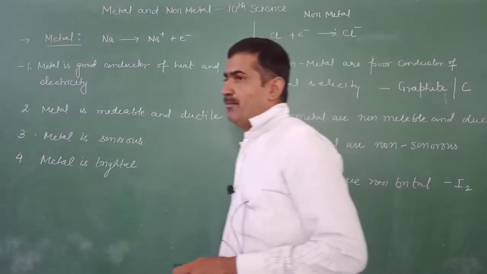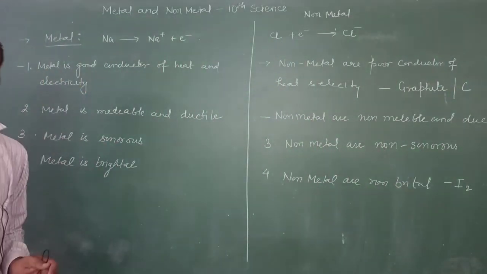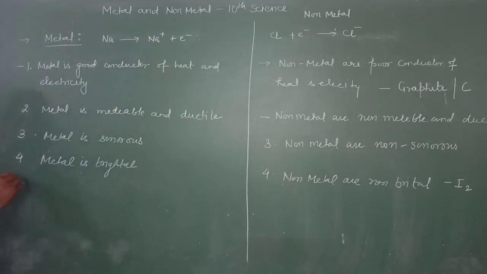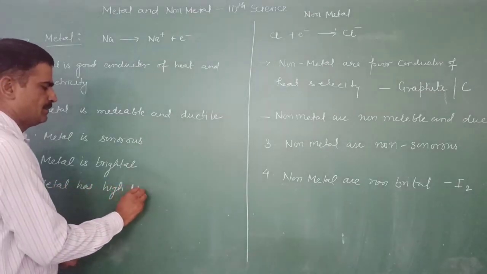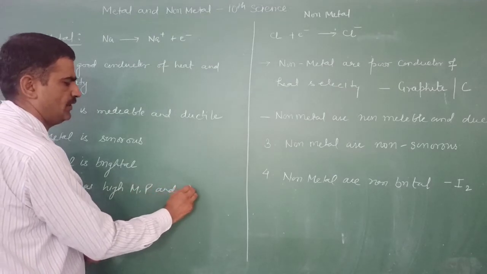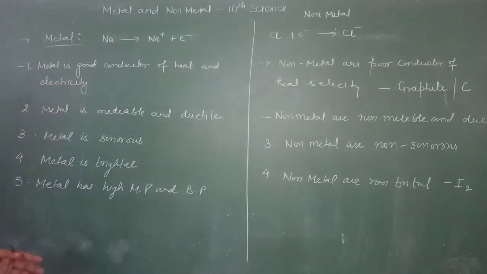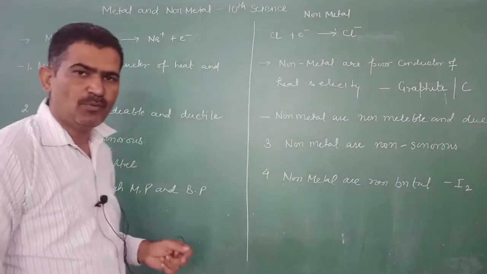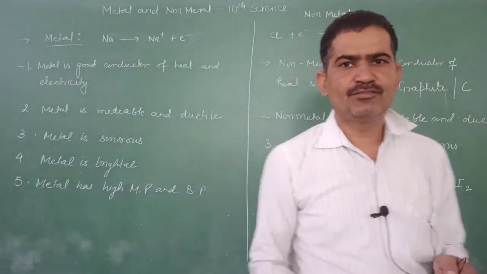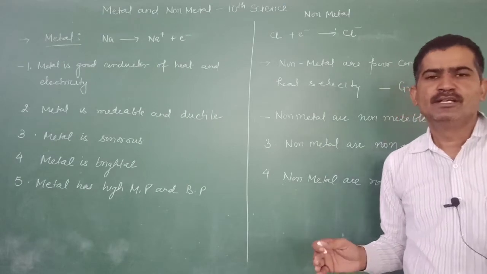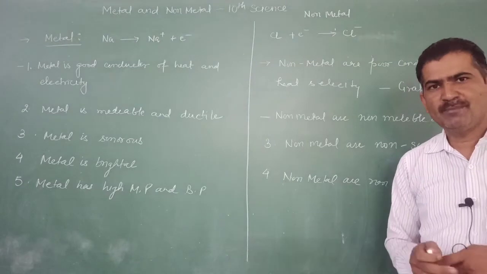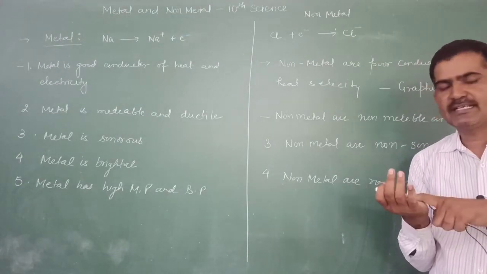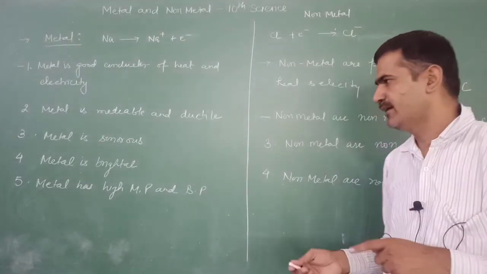Metals have high melting and boiling points. But we know metals that have low melting and boiling points and can be cut with a knife, just like sodium and potassium. These are soft metals and they have very low melting and boiling points. We also know a metal like cesium that can melt in the palm of our hand.